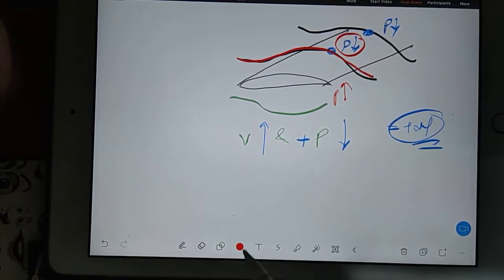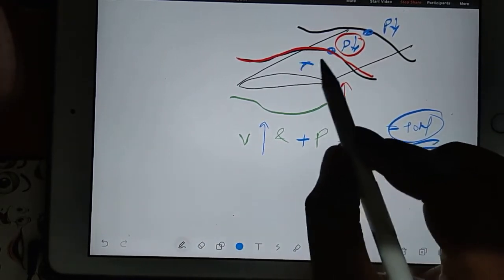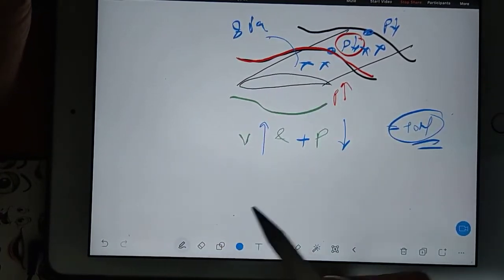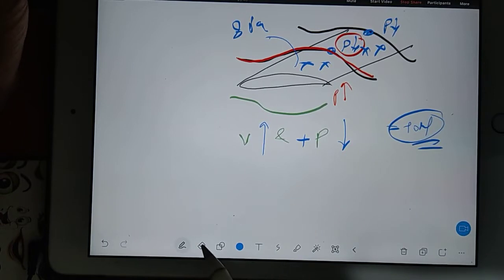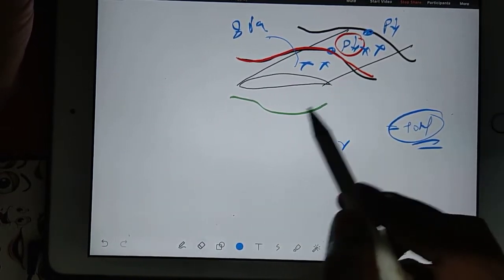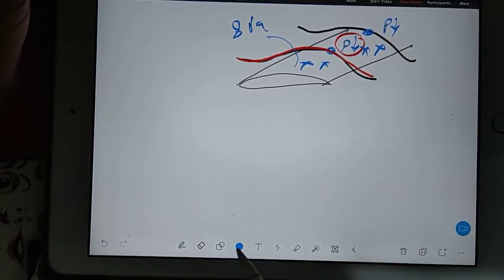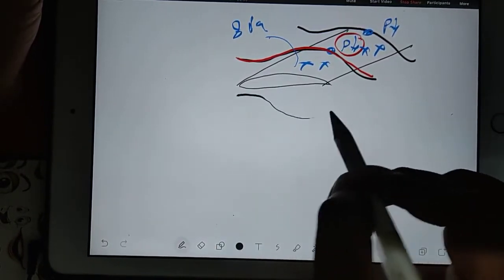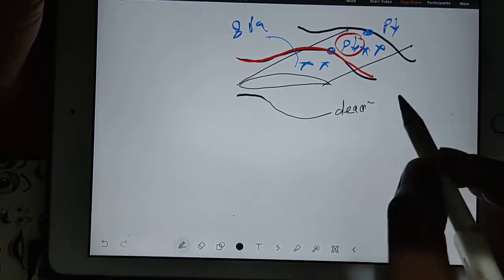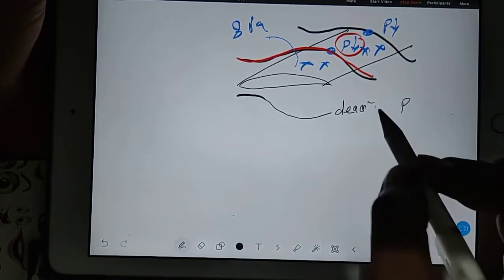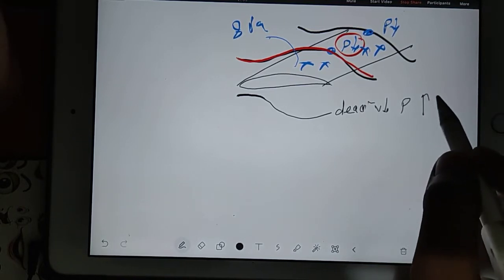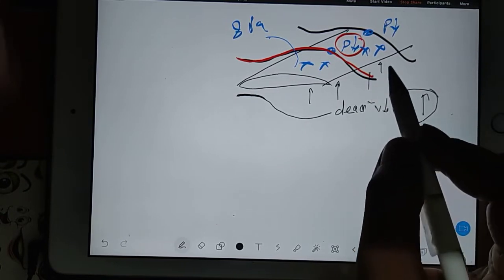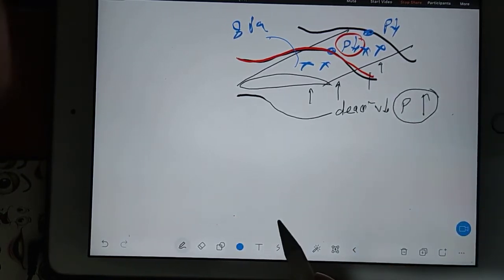And if pressure is decreasing, then what will happen? On the upper surface, you will be having less pressure. Imagine this pressure is 8 Pascal. Just opposite will happen at the bottom side. Imagine, because in the bottom side your flow will deaccelerate, so velocity will decrease, so pressure will increase. Now you can see pressure is increasing here. So at the bottom of the wing you got extra pressure, or you can say more pressure.